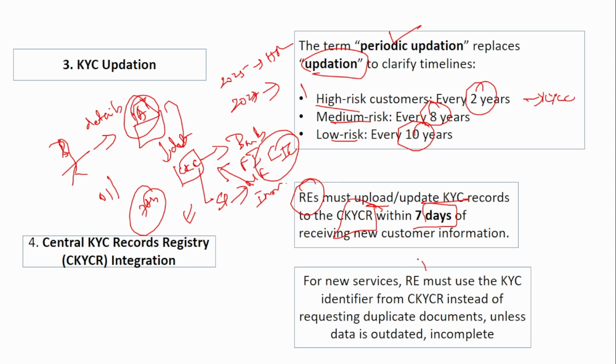For new services, the RE must use the KYC identifier from the CKYC instead of requesting duplicate documents, unless data is outdated or incomplete. As I said, if a person visits a mutual fund house, instead of asking for the KYC documents again, it can access the CKYC. But if it feels that the CKYC is not complete or is outdated, for example he has changed his mobile number or his address, then it can ask the customer for the KYC documents again.